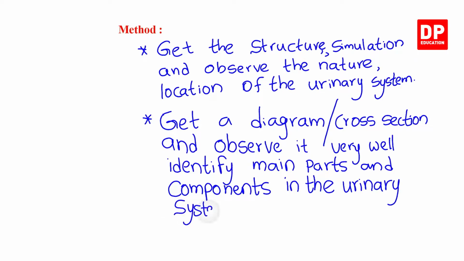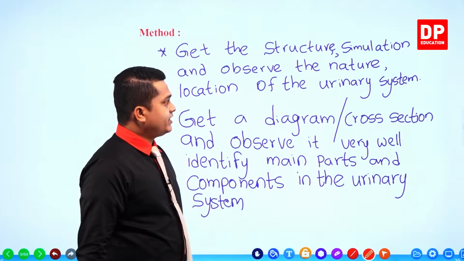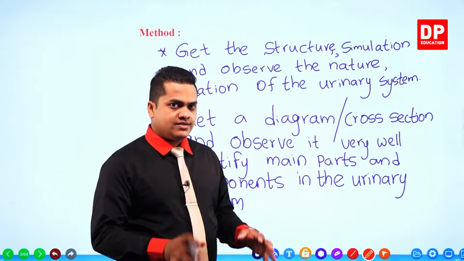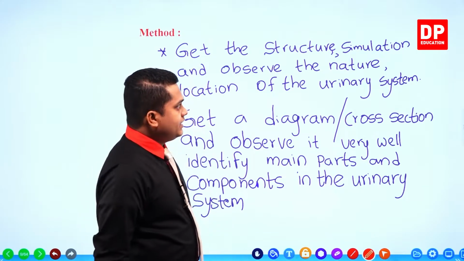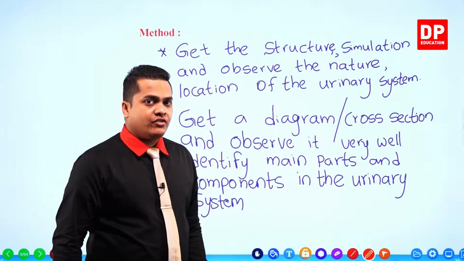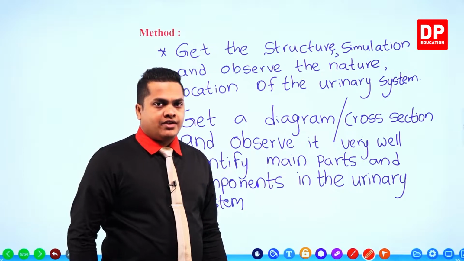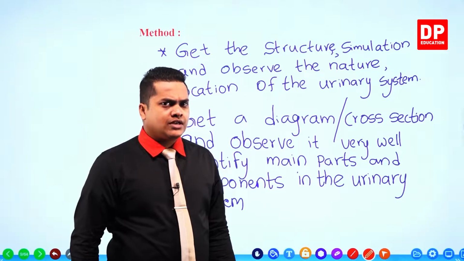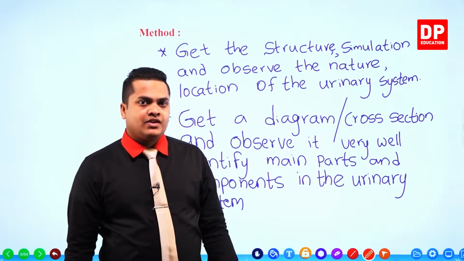So it's really simple to do this activity. You have to find a structure, a plastic structure, or else a computer simulation, plus a diagram of a urinary system. Then first take the structure or the computer simulation and identify the nature and the location of the urinary system. Then take the diagram or the cross section, and identify the special components and the parts contained in the urinary system. So this is how to do this activity, right?